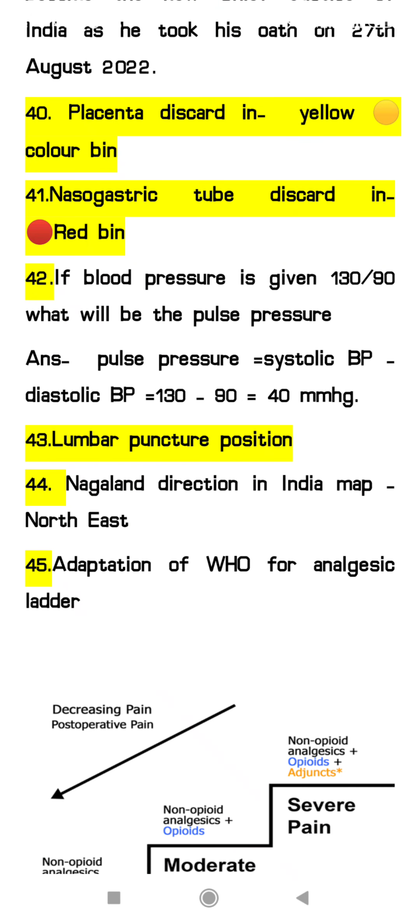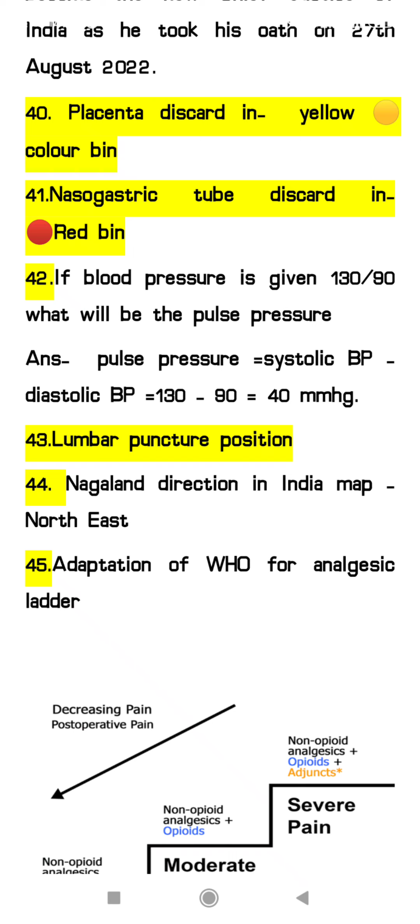Next, 42. If blood pressure is given, so in the NORCET questions different questions are given. I am just trying to give the same, so I am giving examples like that. So if blood pressure is given 130/90, what will be the pulse pressure? So the formula for pulse pressure is systolic BP minus diastolic BP. So 130 minus 90, that is equal to 40 mmHg.